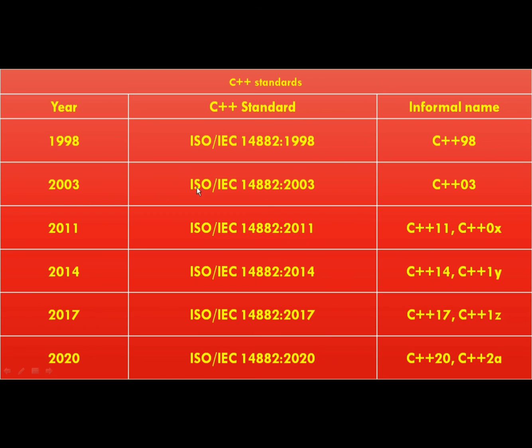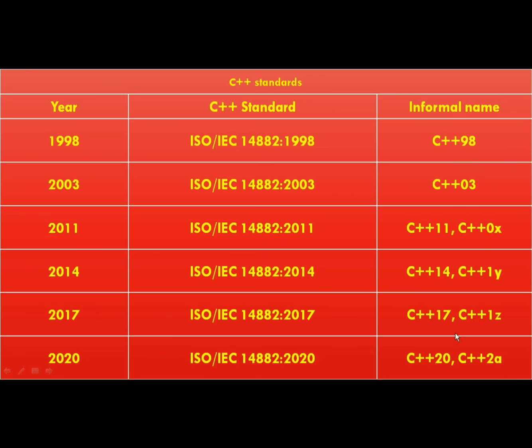Likewise, in 2003 we had C++03, then in 2011 we had C++11 or alternative name C++0x, then in 2014 we had C++14 or C++1y, then in 2017 we had C++17 or C++1z. And the latest we have is the C++20 standard, or alternative name C++2a.